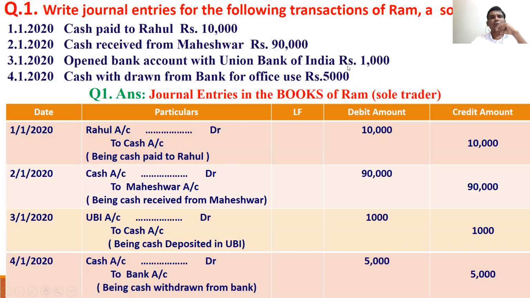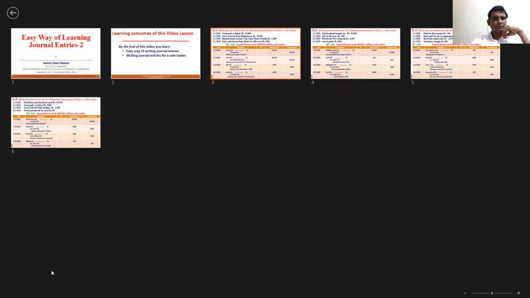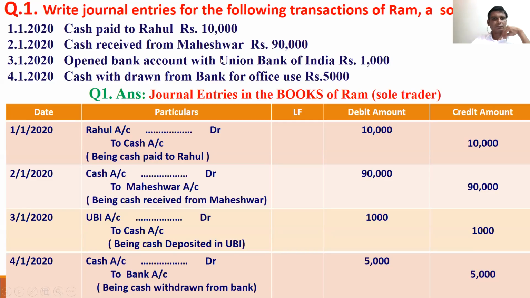Next, opened bank account with Union Bank of India, 1,000. Here we opened a bank account with Union Bank of India, so we are paying cash to Union Bank of India. Cash is going out from us, so cash account is credited.